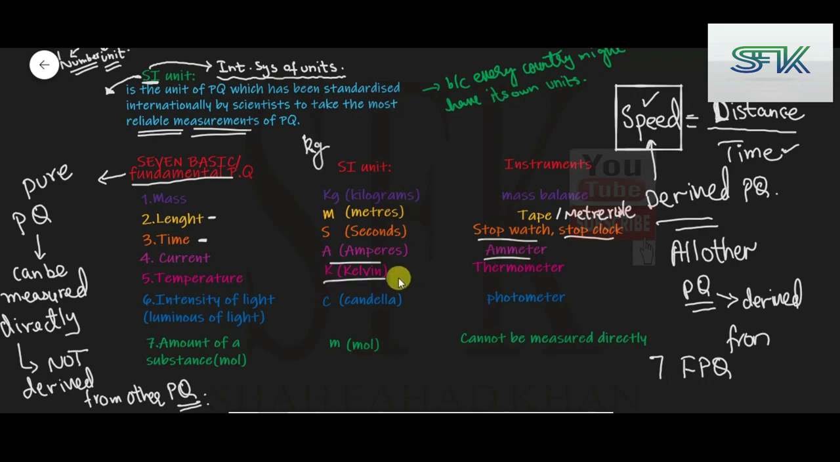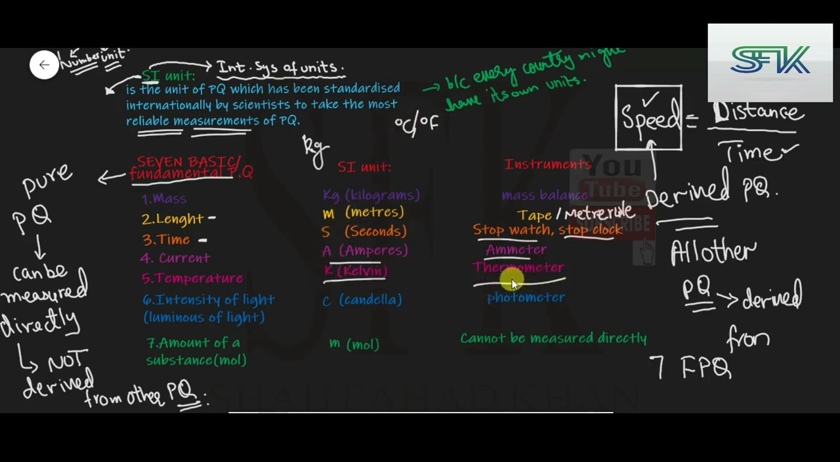Temperature can be measured in Kelvin. Kelvin is actually the SI unit of temperature. We do have other units too, for example degree Celsius, degree Fahrenheit, etc., but degree Celsius and degree Fahrenheit are not the SI base unit. Kelvin is the SI base unit. And guys, remember, this is a capital K, not a small k. Small k is used for kilo, but this is a capital K, meaning Kelvin, and there is no degree sign over here. This is an important point to remember.